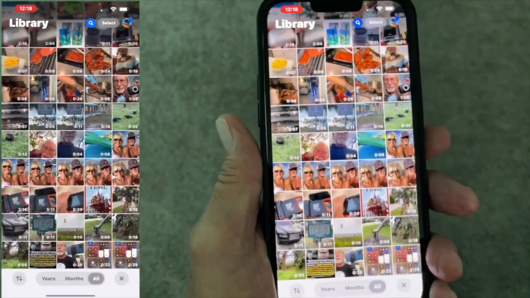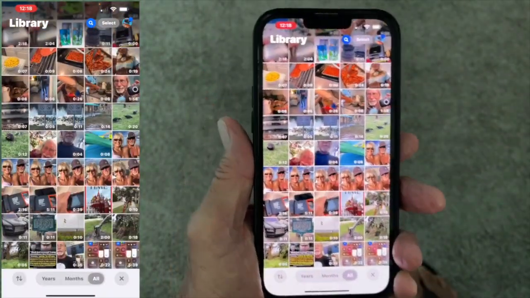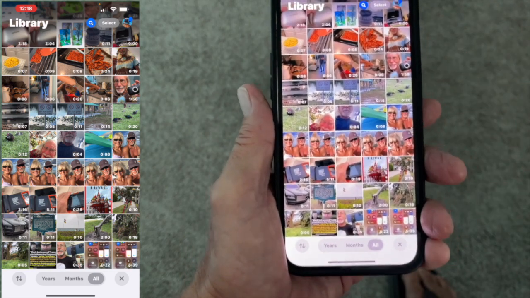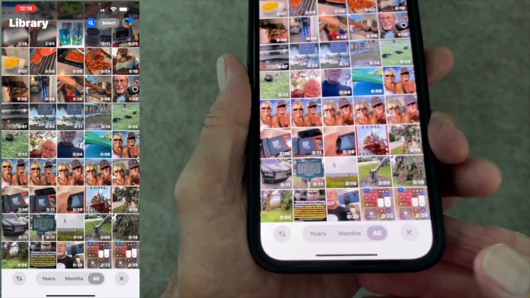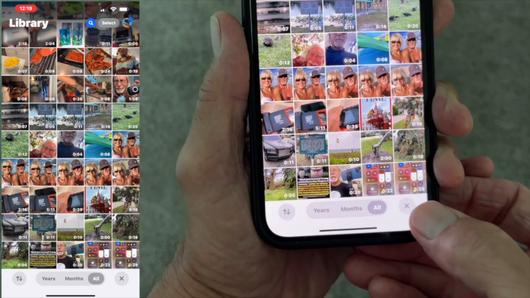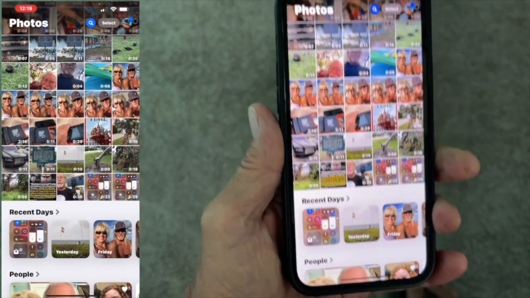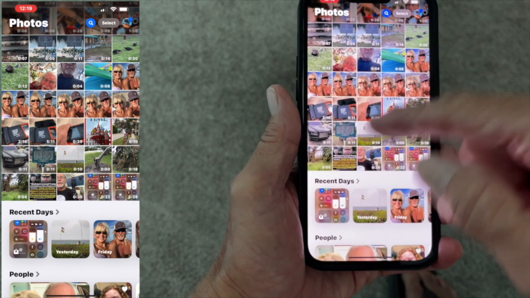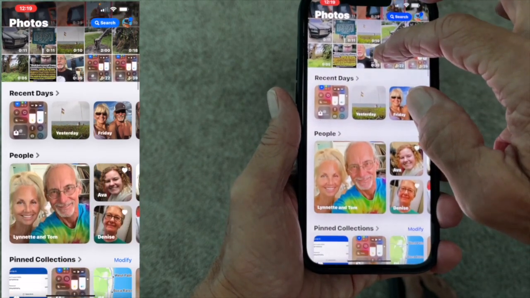this way. And then once you do that, you're like, what the heck? How do I get back to the original thing that I was at? Well, you got to come down here. You got to click this little X. And then it brings you to the whole photo app. You follow me?